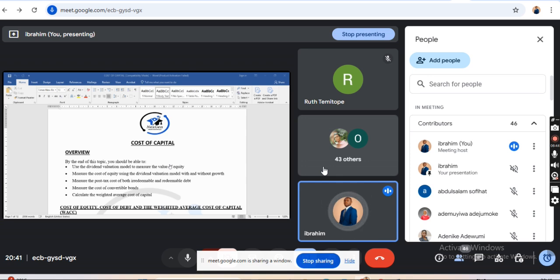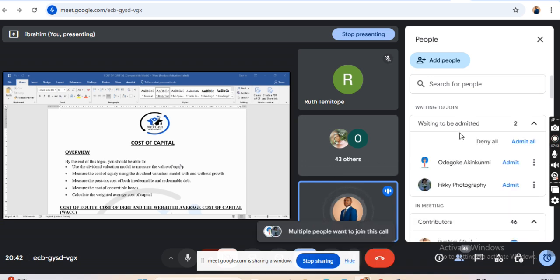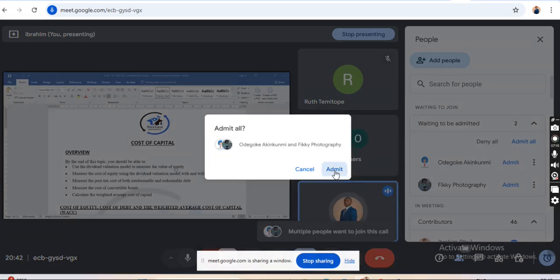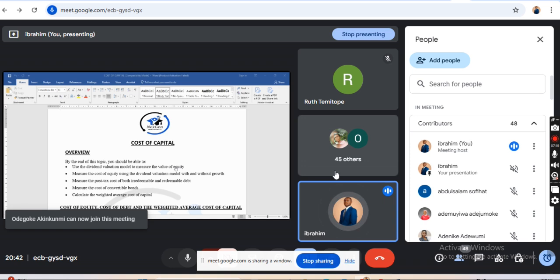Now, the continuation of the definition is that if the investors are expecting dividend, a minimum return, if they are expecting something from their investment, it is requiring the firm, the company, to pay the debt holder as at the date of maturity. You can see the differences, right? The first one is they are expecting.